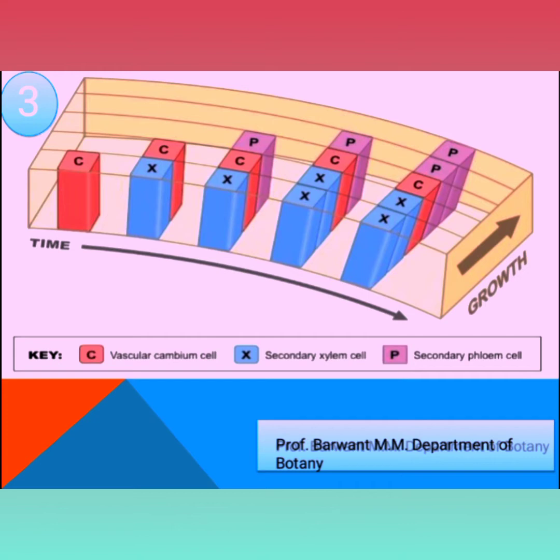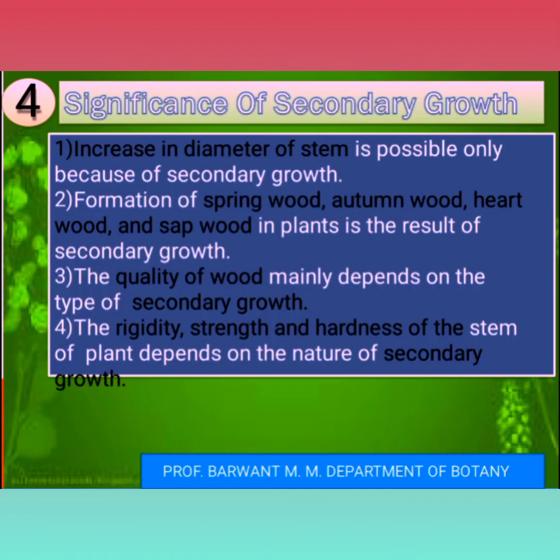there is the cambium, shown with the red color icon, that is known as the cambium. In the cambium there are cells of meristematic nature. The cambium is present between the phloem and xylem. When secondary growth takes place, that cambium divides, forming secondary xylem and secondary phloem. In this way, secondary growth takes place in a dicot plant.